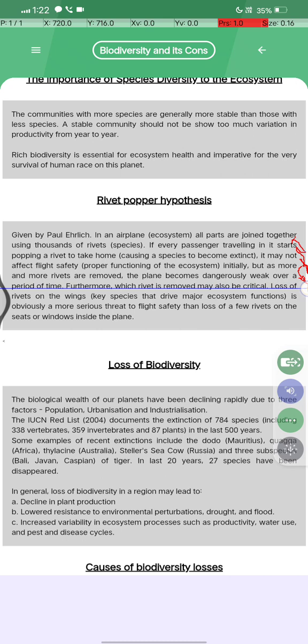Furthermore, which rivet is removed may also be critical. Loss of rivets on the wings, like key species that drive major ecosystem functions, is obviously a more serious threat to flight safety than the loss of a few rivets on a seat or a window inside the plane.